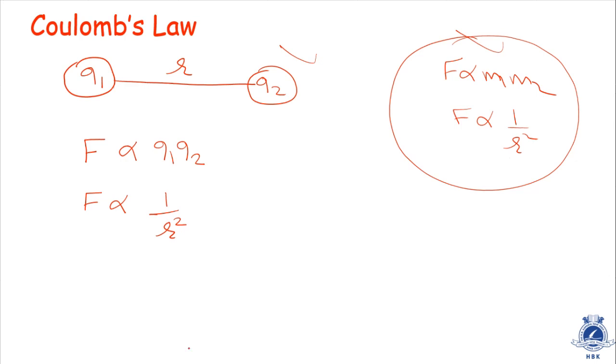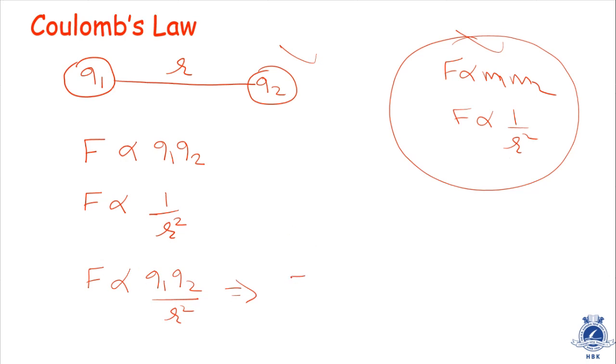Let's proceed further. F is proportional to Q1 and Q2, and F is inversely proportional to R square. Combining these two, F is proportional to Q1 Q2 by R square. When we remove a proportionality sign, we have to keep a constant.